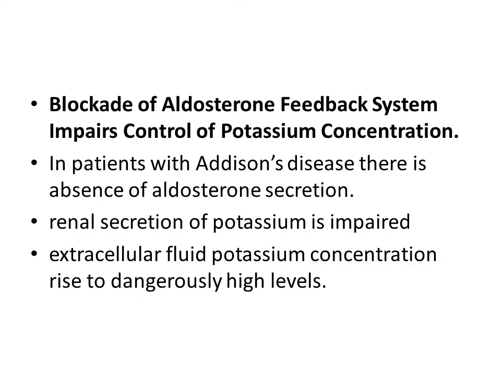Whenever there is a blockade of the aldosterone feedback system, it impairs the control of the potassium concentration. In case of deficiency of aldosterone, as occurs in Addison's disease, there is a decrease in potassium secretion, and ECF potassium levels will rise. Whenever there is an increase in aldosterone secretion, as occurs in Conn's disease, there will be an increase in potassium secretion and a decrease in the ECF potassium concentration, leading to hypokalemia.